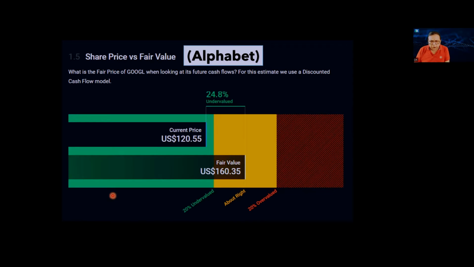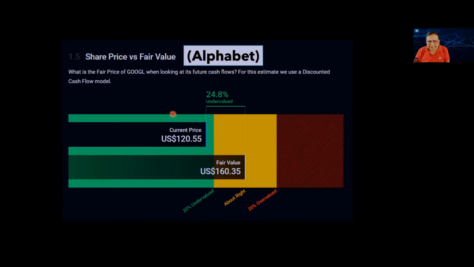But for this tutorial on stock market, for stock market beginners, we are confining ourselves to comparing the current market price of the Alphabet stock or Google stock with respect to the fair value or intrinsic value of the stock. What is the fair value of a stock? It is considered on the basis of the future cash flows. For this estimate, normally the discounted cash flow model is used.